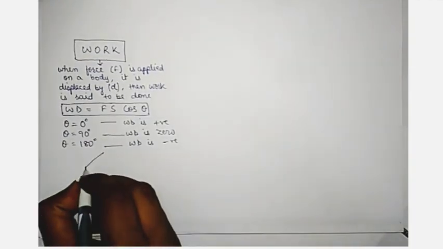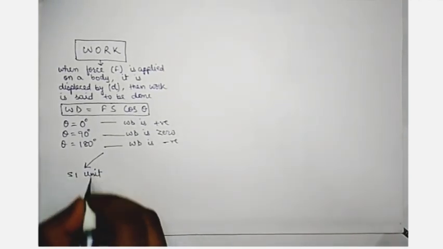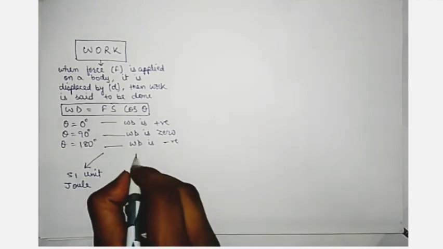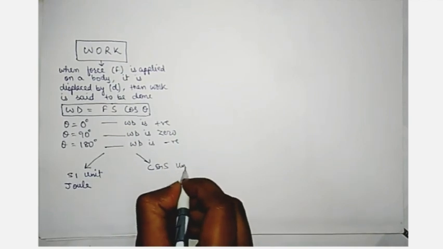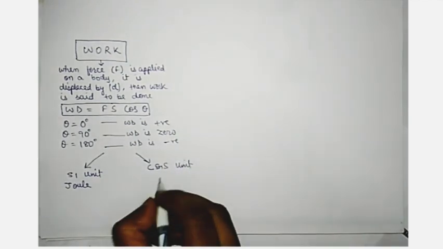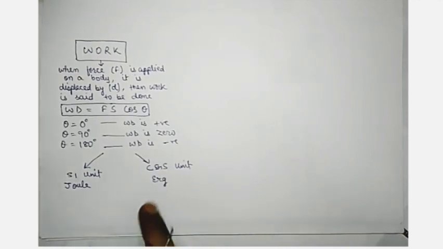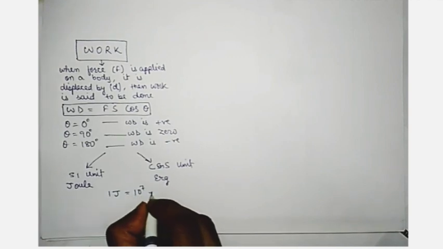Unit. SI unit of work is joule. CGS unit of work is erg. The relation between joule and erg is 1 joule is equal to 10 to the power 7 erg.